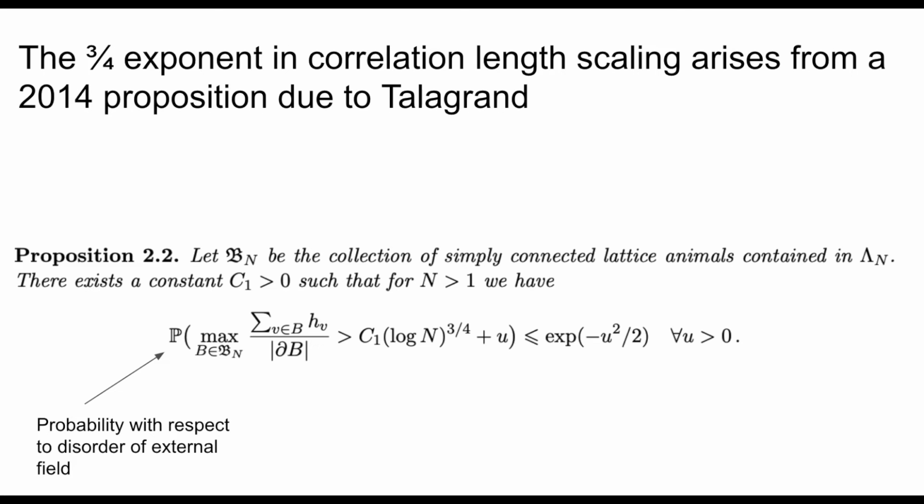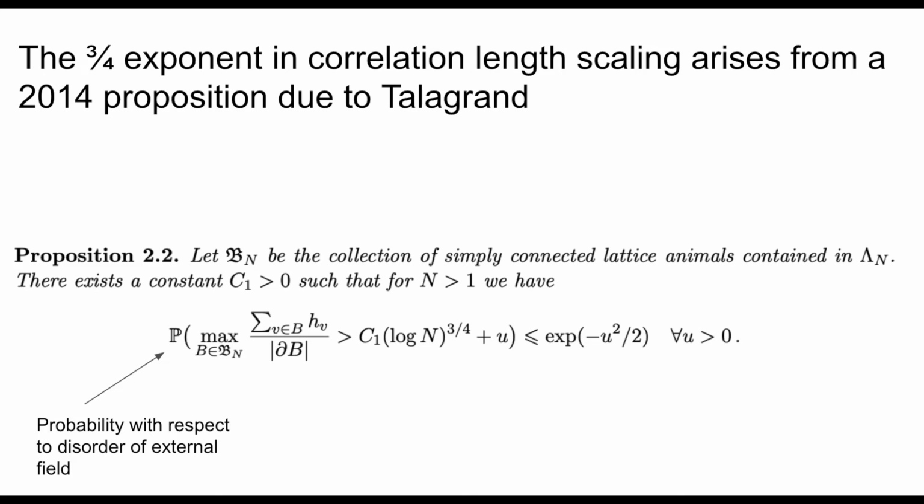And the 3/4 exponent in the correlation length scaling arises from a 2014 proposition due to Talagrand. This proposition is given by the following result below. He basically defines the collection of simply connected lattice animals that are contained within some finite volume, script B sub n. And then he looks to see how he can upper bound the following probability.